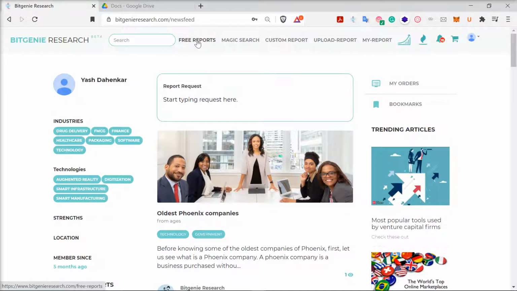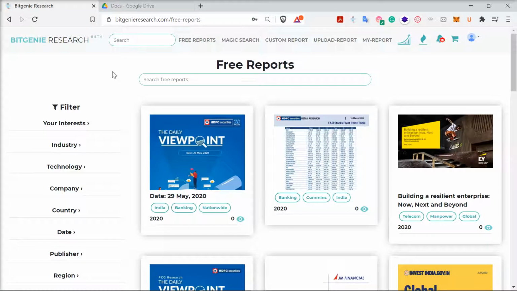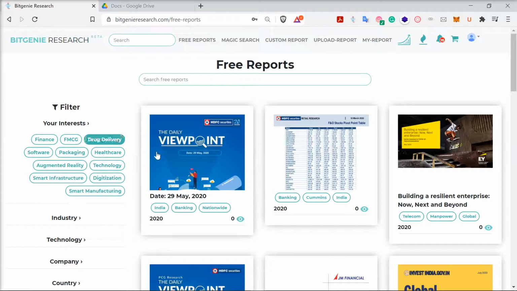And there's a free report section. In the free report section, we have already mapped 100k plus reports in the repository along with all the analytics. And these free reports you can see are based on my interest.